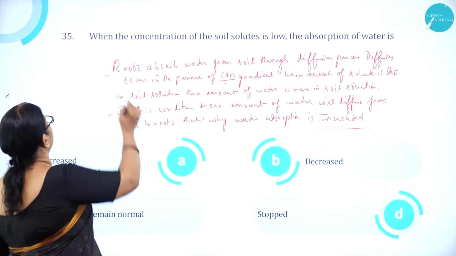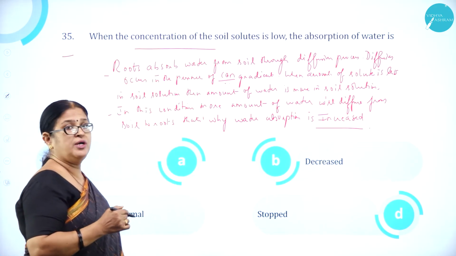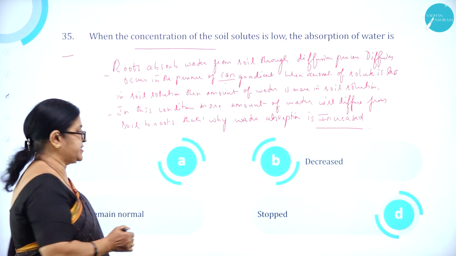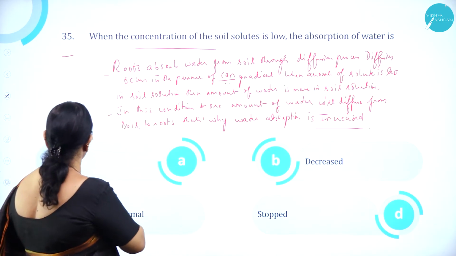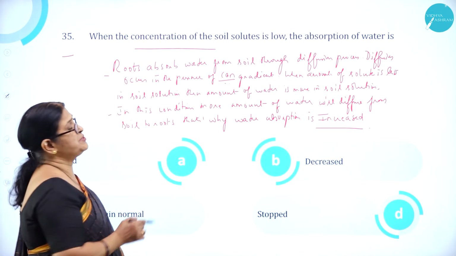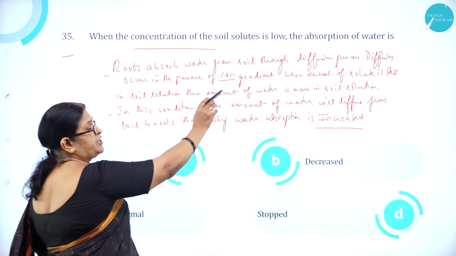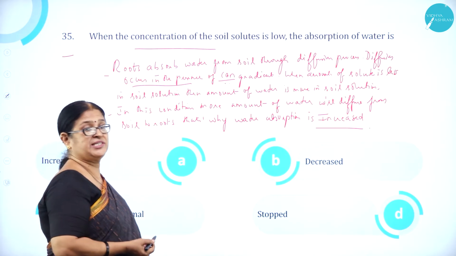Moving on to question number 35. When the concentration of the soil solutes is low, the absorption of water is: option A, increased; option B, decreased; option C, remain normal; option D, stopped. Roots absorb water from soil through the diffusion process. Diffusion occurs in the presence of a concentration gradient.